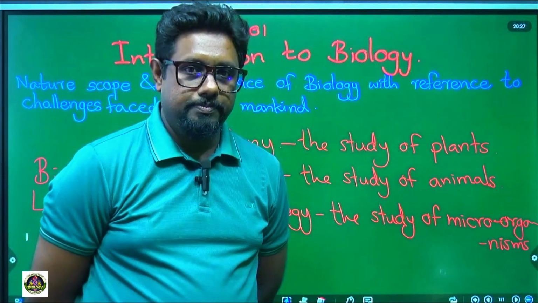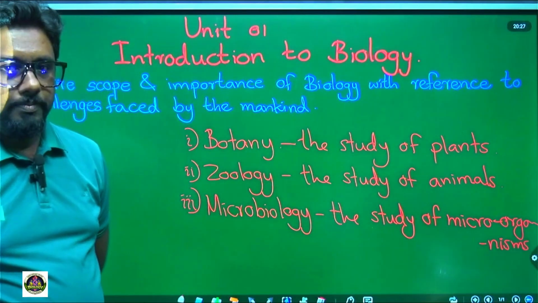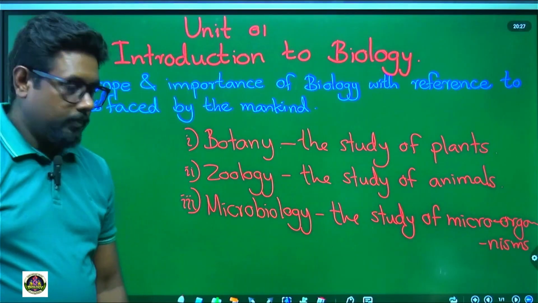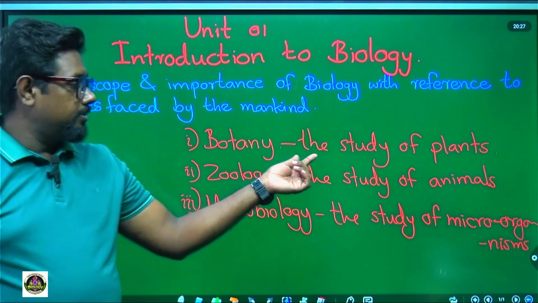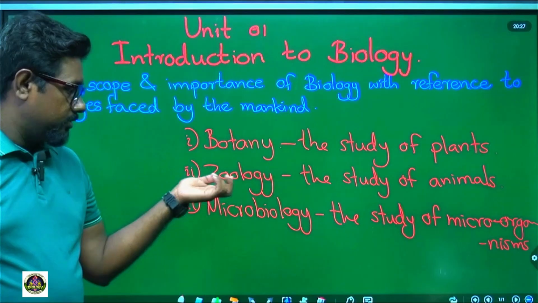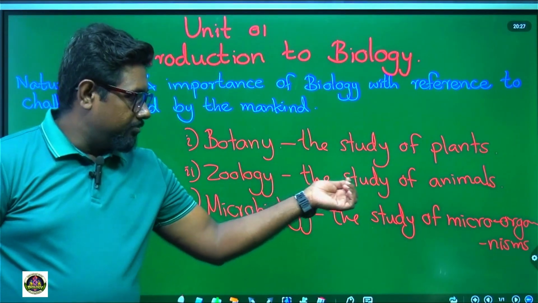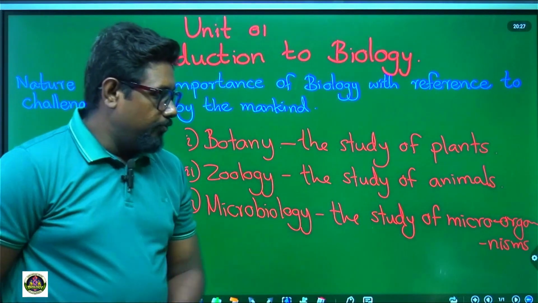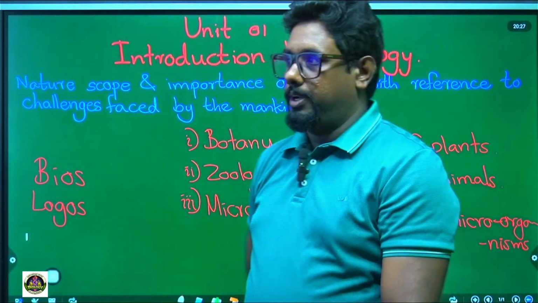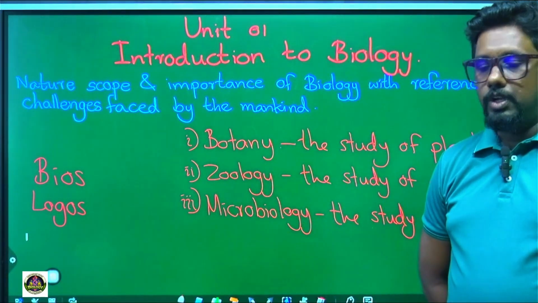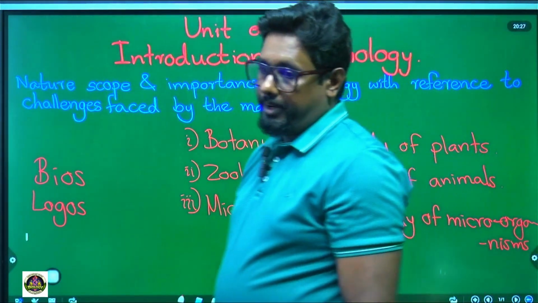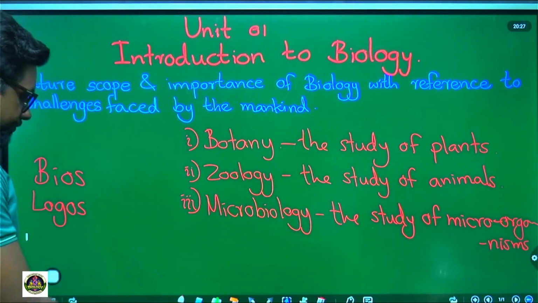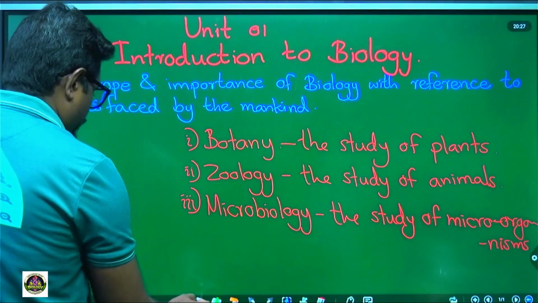Put 1, 2, 3 and write down these three. First one, botany, that means the study of plants. Second one, zoology, the study of animals. Third one, microbiology, the study of microorganisms. I think all of you have written these three. Let's discuss the rest of the lesson.